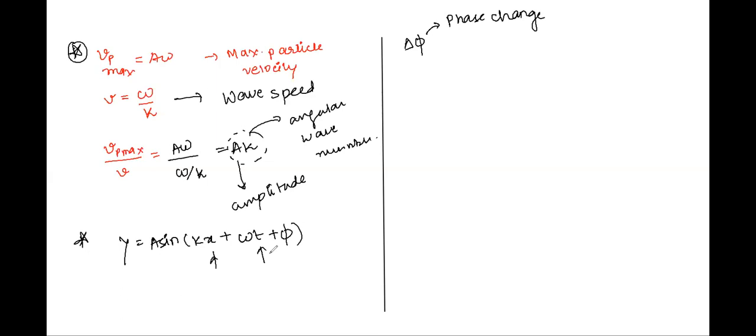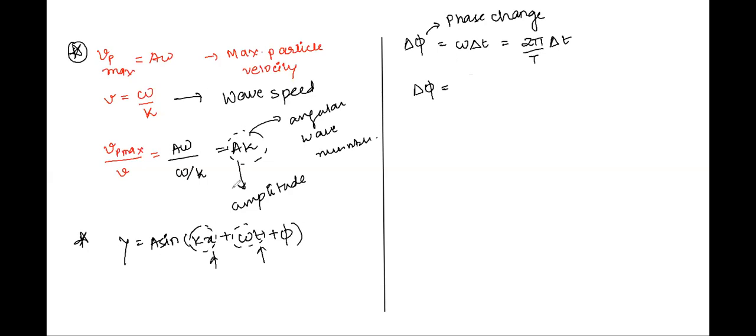So phase change, let us write it in terms of omega and t first, will be omega into delta t. And how can we write omega? Omega is 2 pi by capital T. Now, similarly, phase change is also given in terms of kx.